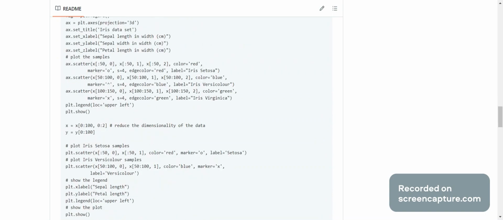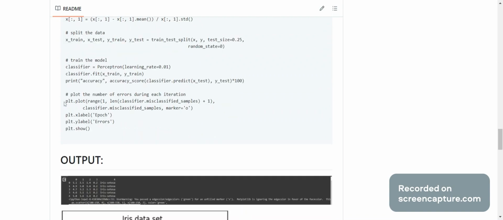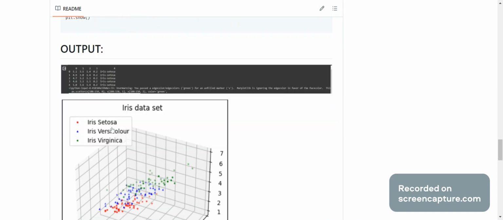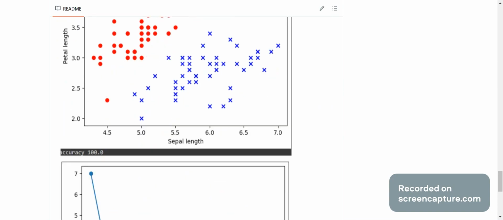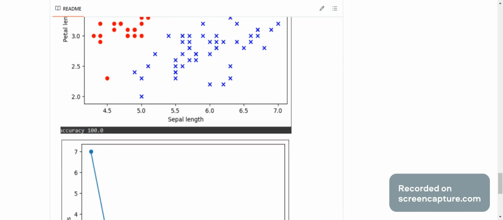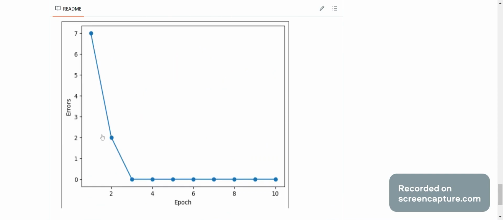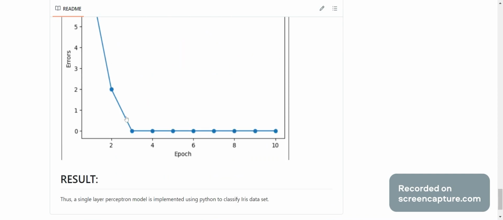Here, going ahead, we have plotted the epochs and the error. Then we get the output of the iris dataset, sepal length and petal length, and now we have got the accuracy of 100% and the graph of the errors and the epochs. Thus, a single layer perceptron model is implemented using Python to classify the iris dataset. Thank you, friends.